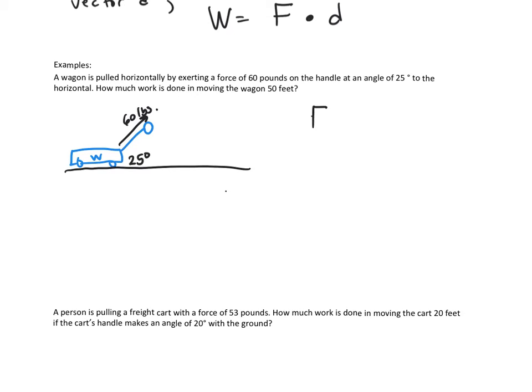If I want to find my force vector, I have an x and a y component, and I need to find what those are. If I think about the triangle formed with this wagon, it has a hypotenuse of 60, an angle of 25, and then some x distance here and this y distance here. That x and y is what's going to make up our components.